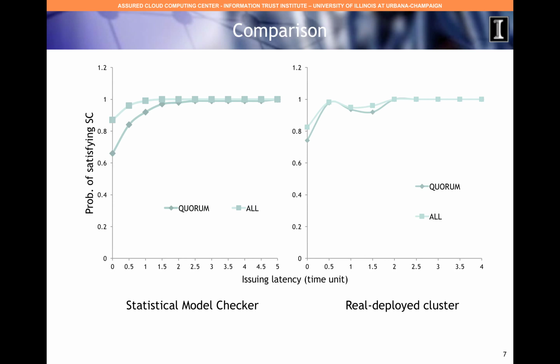In general, it's hard to exactly match the experimental configurations from the two sides due to the difference in theory and environmental setup between the two approaches, but we have tried to build a similar environment setup for our experiments. When we compare the results from our formal model and the real deployed cluster, we can clearly observe that both the plots follow the same trends. This substantiates our claim that our formal model is correct and therefore can be used for designing new strategies and evaluating them quickly at an early design stage.